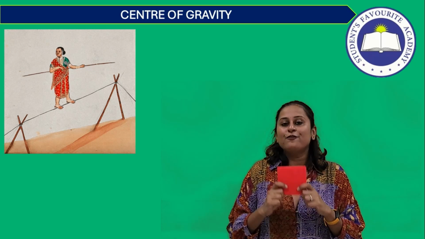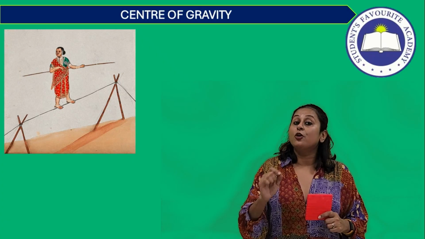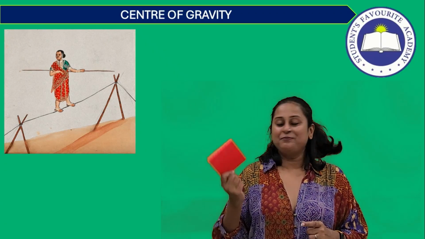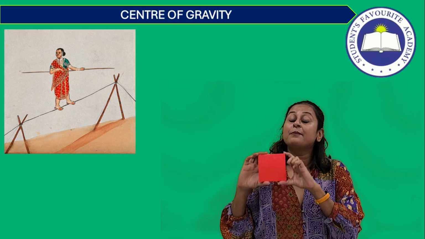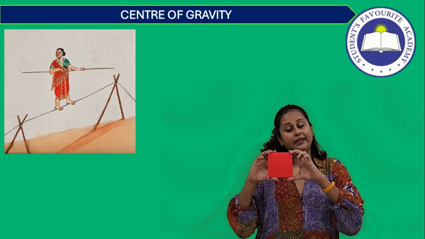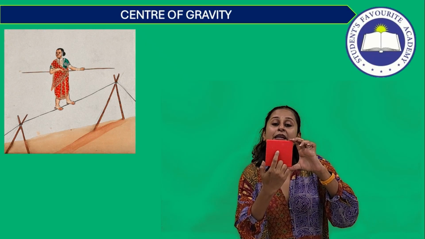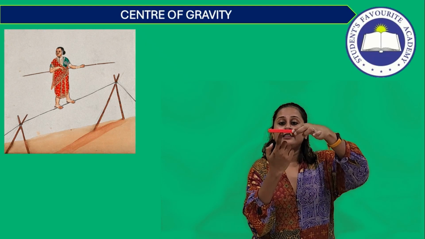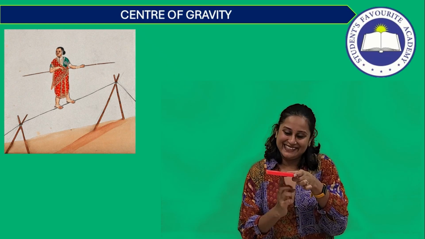These kinds of uniform bodies always have the center of gravity at the geometric center. What is the geometric center of a square? We have a square in our hand. The geometric center is the point where the diagonals meet. So if there is a diagonal like this and a diagonal like this, they will meet at the center of the square. So that's where I should be able to balance it. Let us try.